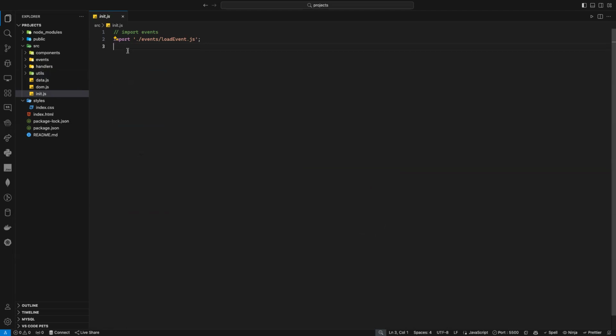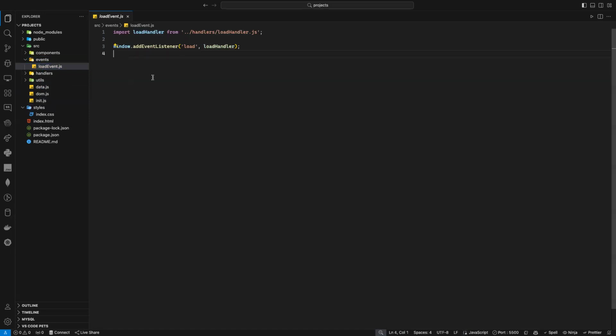Okay, I have a question here. Now, as you can see, I am importing the whole events, the whole file. Do you think that's a good idea or a bad idea when I'm importing the whole file? Bad idea. Why? We need to store events in different function. Then we recognize which event we are importing there. Very good. Why? Because here what I am doing in my init, I am importing the whole file, and maybe by mistake, some junior developer came here and added some stuff, and I'm importing it inside init, and I will have a lot of problems. So here, importing the whole file is always a bad idea.